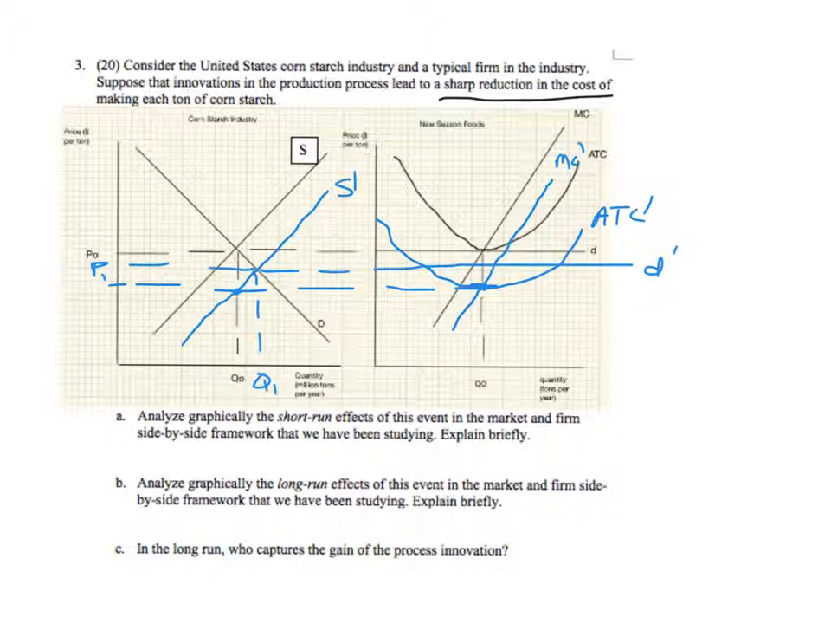And notice what's happened here. The price in the market has fallen, but not by the full amount of the cost reduction. So in the short run, firms are going to be making a profit. How much? Well, let's see. This is where I wanted that average total cost curve to be bottoming out at the minimum, and it doesn't really do that.